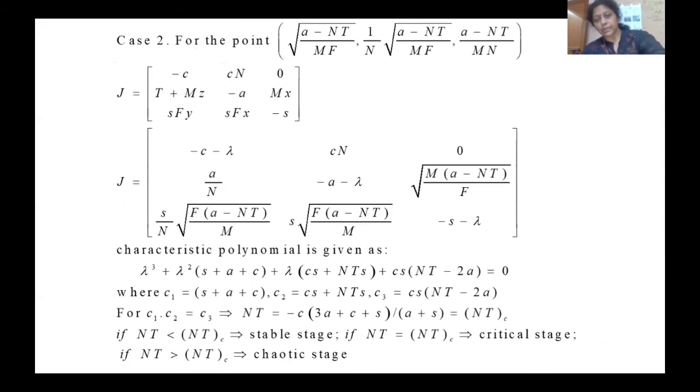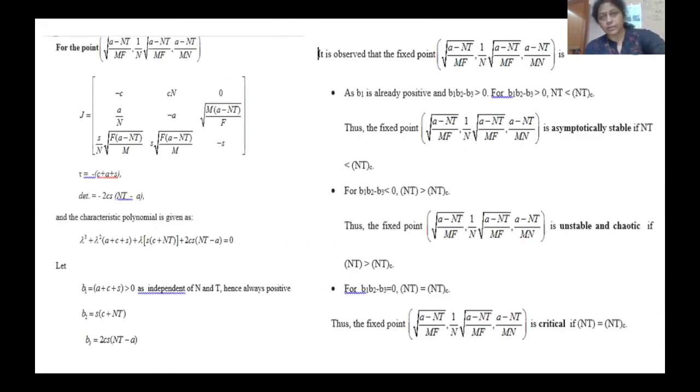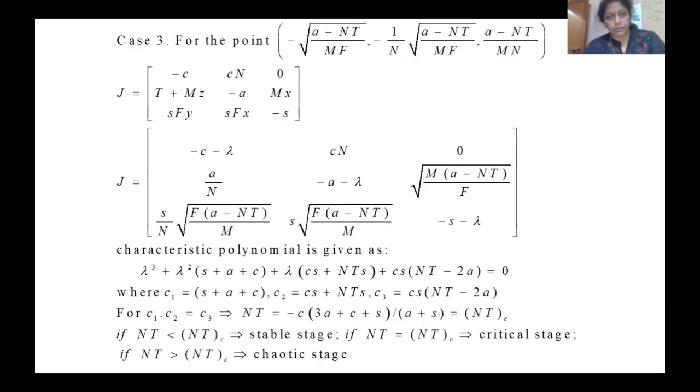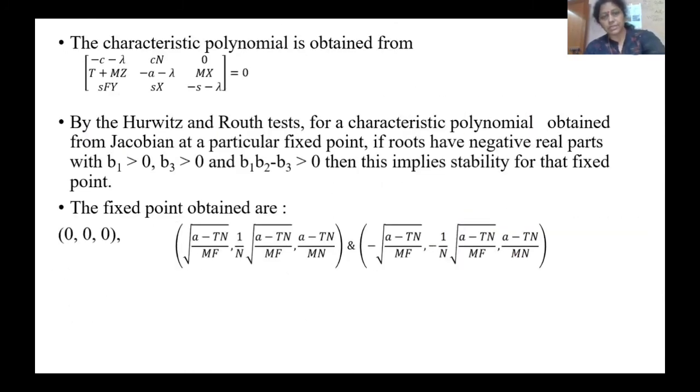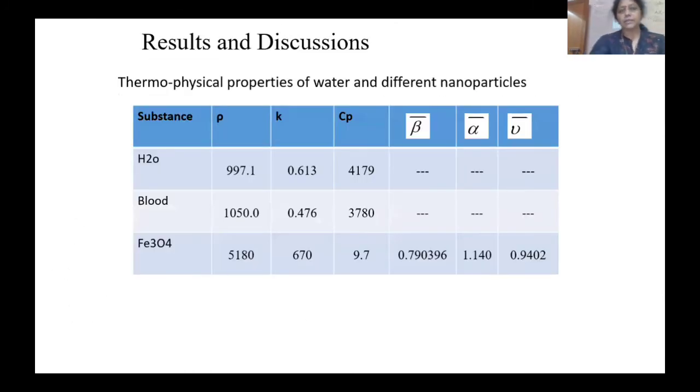So if NT is less than NT critical, then we are getting a stable stage. If NT equals NT critical, then we are getting a critical stage. And if NT is greater than NT critical, then we are getting a chaotic stage. These are the points we are mentioning here. Now we come to the numerical part of this, and these are the points used to calculate all the parameters.